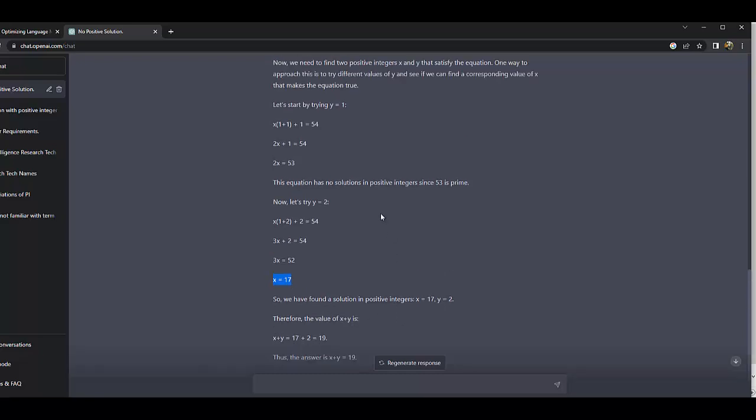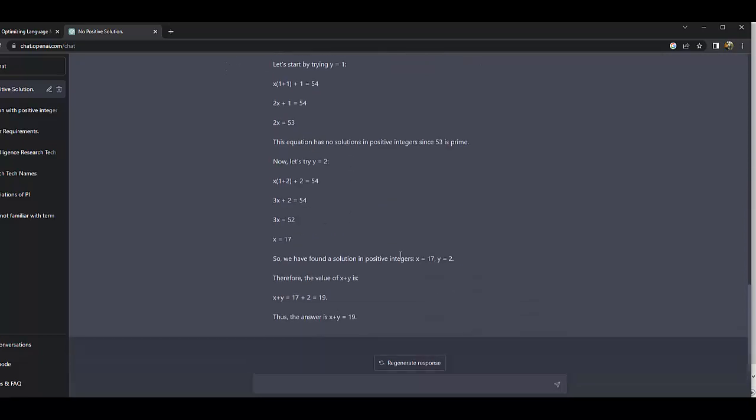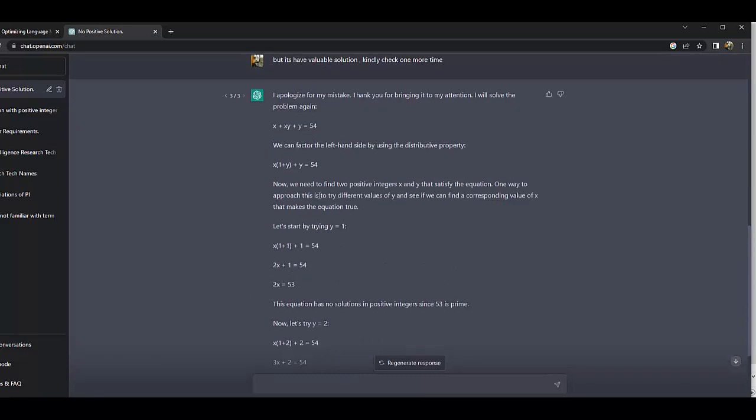So you substitute x equal to 17 and identify the value of y, but I don't know why it didn't check the primary equation of our question, which is x plus xy plus y equal to 54.